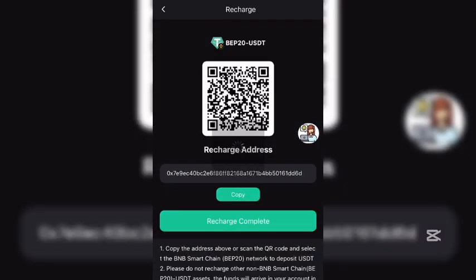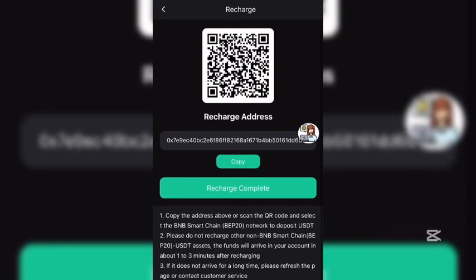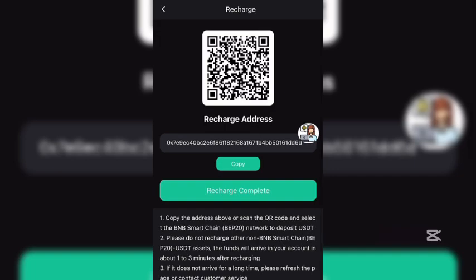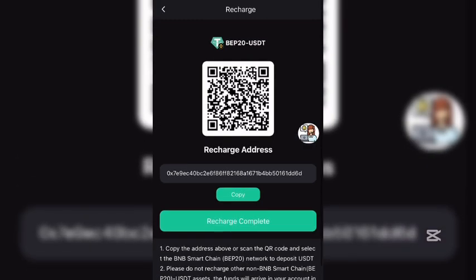By hitting up on BEP20 asset, you copy your BEP20 wallet address, drop it in your exchange, make your minimum recharge into this site, and stand a chance of earning and purchasing a boat. After making the recharge, hit up on recharge complete. Then the amount which you recharged will automatically be deposited to your dashboard. And before making any recharge, do well to make your personal research yourself. I'm not a financial expert to give you financial guidance.